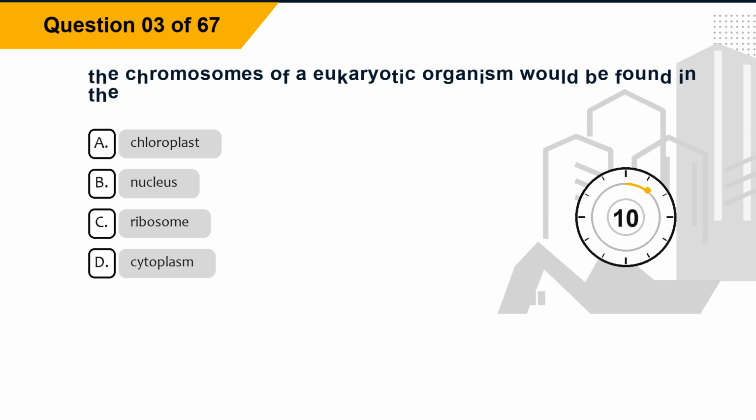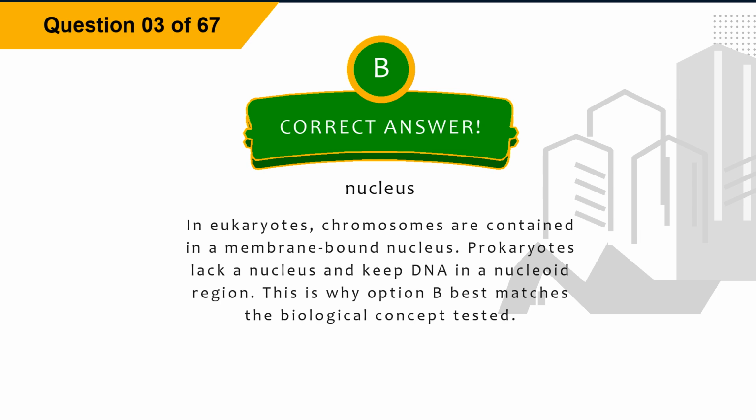Question 3. The chromosomes of a eukaryotic organism would be found in the: option A, chloroplast. Option B, nucleus. Option C, ribosome. Option D, cytoplasm. The correct answer is option B, nucleus. Explanation. In eukaryotes, chromosomes are contained in a membrane-bound nucleus. Prokaryotes lack a nucleus and keep DNA in a nucleoid region. This is why option B best matches the biological concept tested.